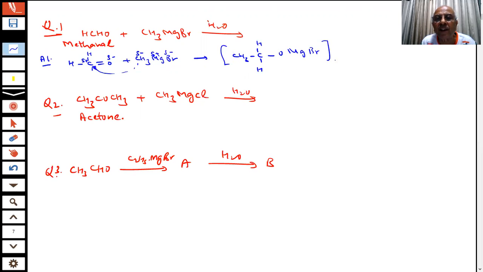It is an adduct intermediate. And then you have water. I told you water looks like this: this is negative, this is positive. So negative will take the H. What is the product then? CH3CH2OH.